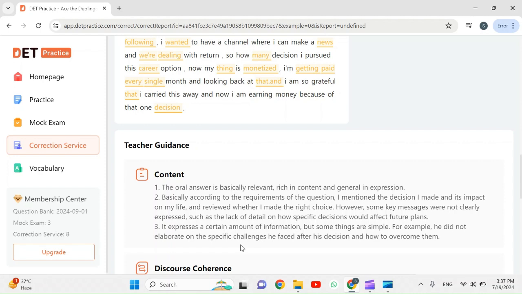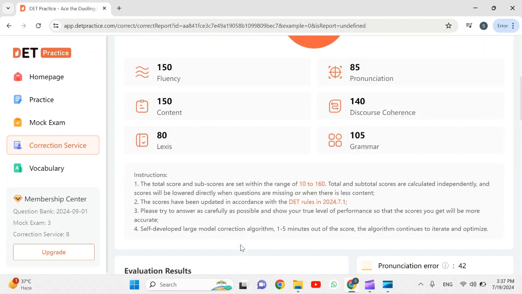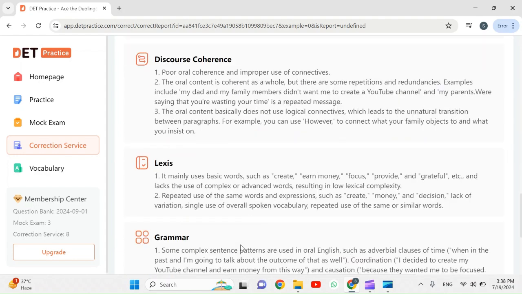So, one thing which I lack in my answer is the elaboration about specific challenges which I faced after making the decision, and also the steps which helped me overcome that problem. This is something that I have to keep in mind. And next time, if I'm going to answer such questions, and if I elaborate on a specific challenge and also talk about the way I overcame it, then instead of 150, the chance will be that I will get 116 in content. Okay, so the least amount of scores that I have gained is in Lexis, and let's see.